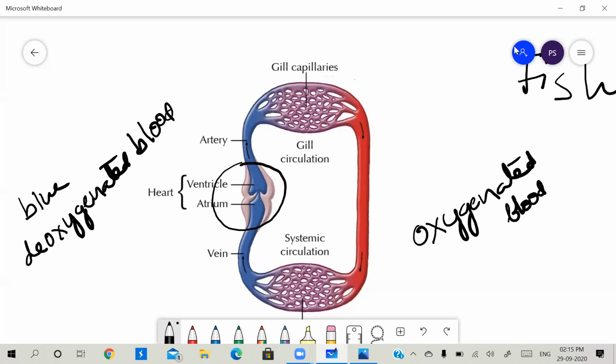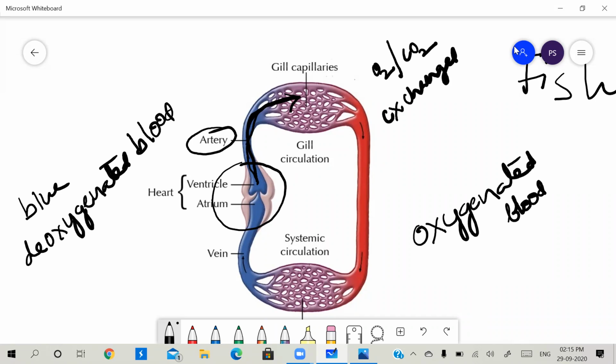See here, from the heart, the deoxygenated blood will be supplied to the gills by these arteries. Gills are the respiratory organs, so here oxygen and carbon dioxide will be exchanged.